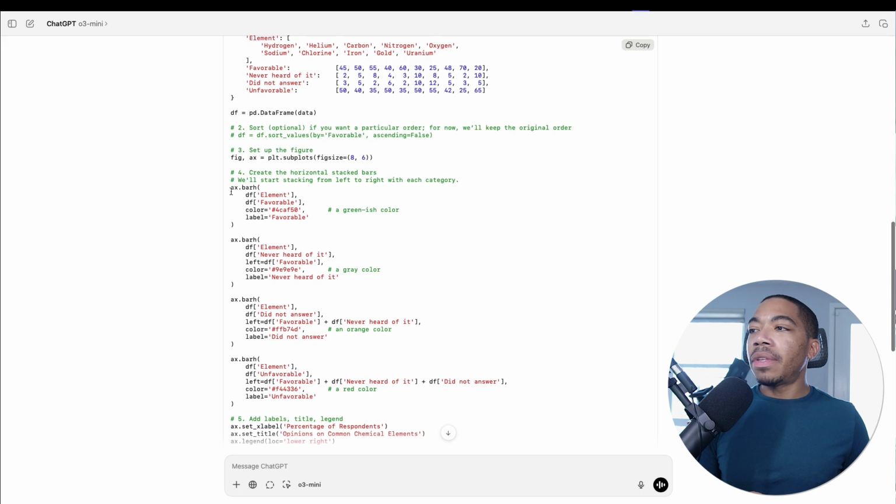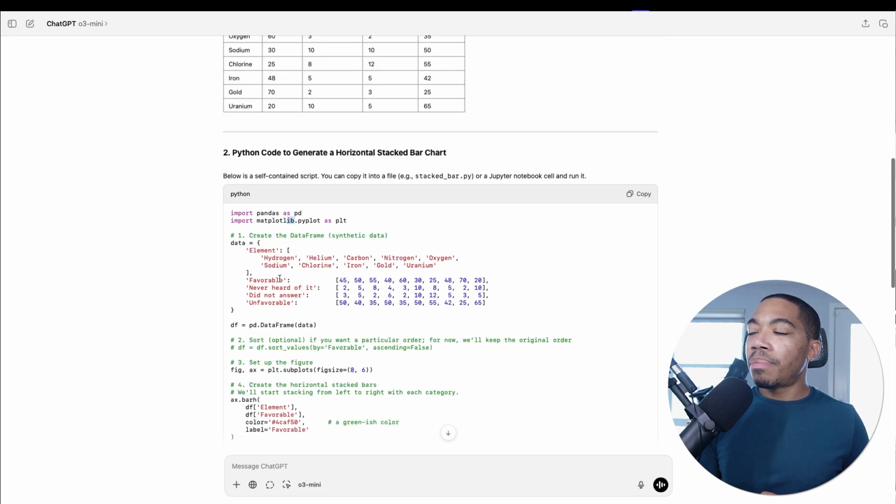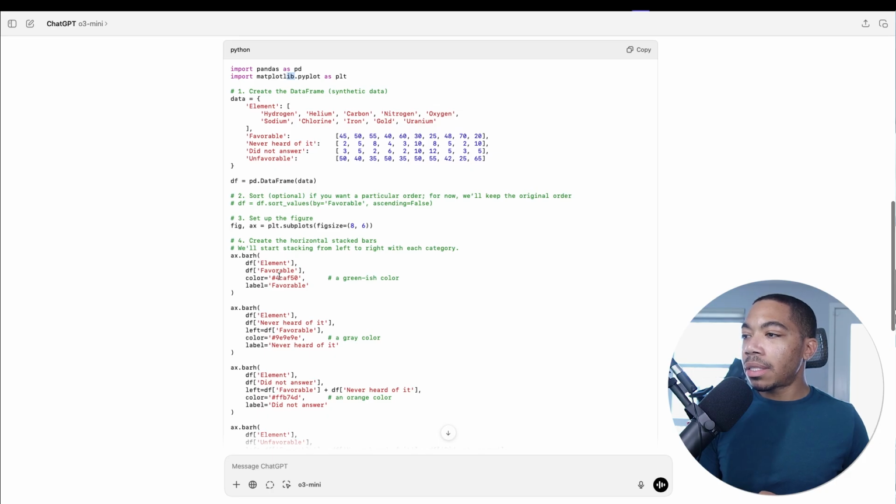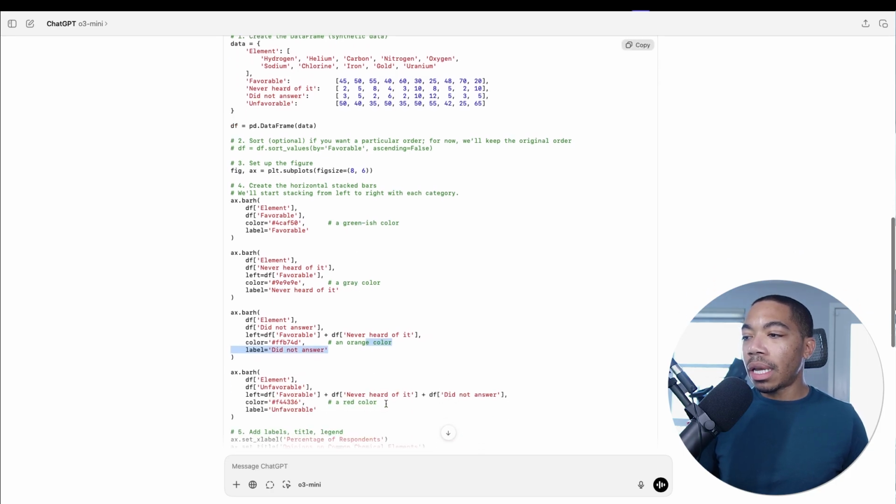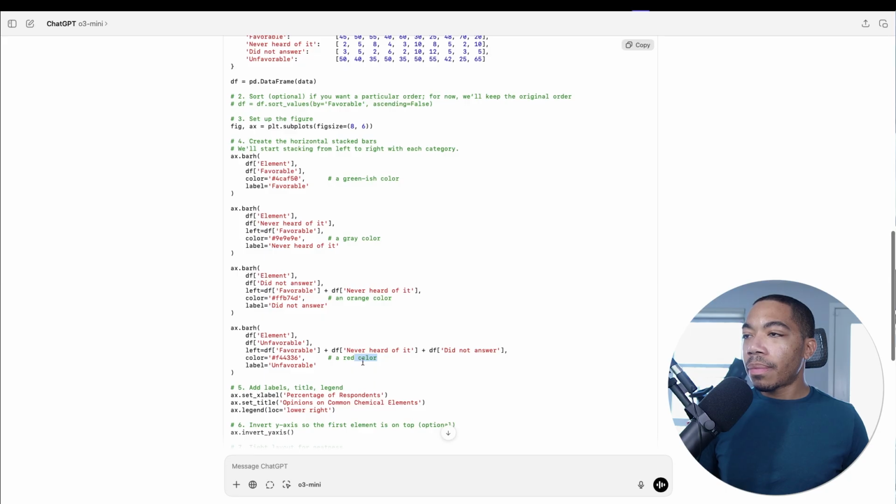At the bottom part of this, it has given us a set of subplots where we're going to use Matplotlib, it looks like, yes, to then create our data table where it's going to also give us the hex code to produce the greenish color, the gray color, an orange color, and a red color. Now, I'm not a huge fan.